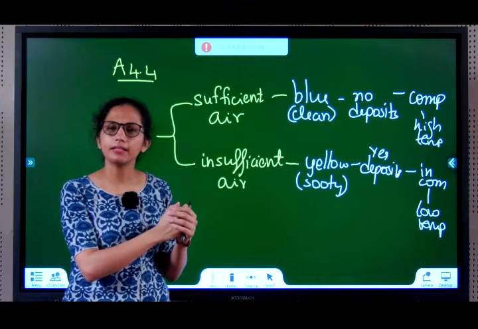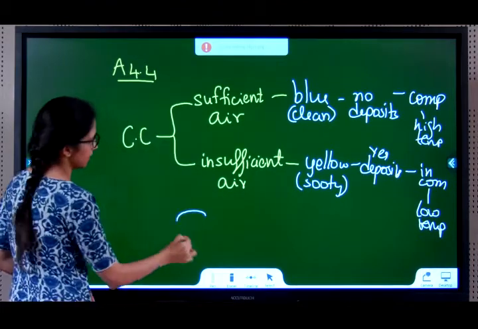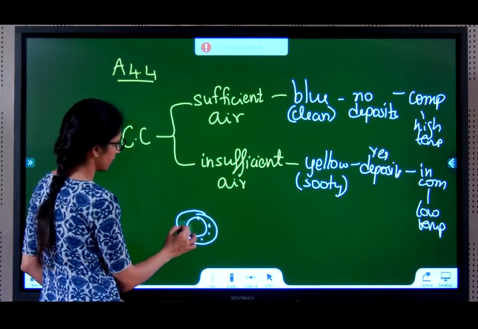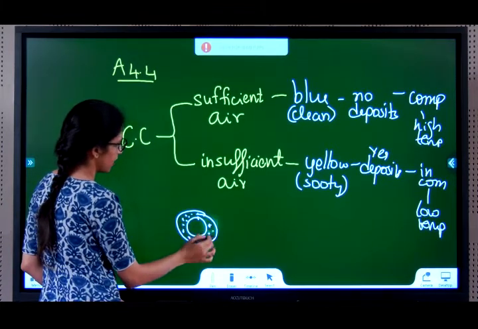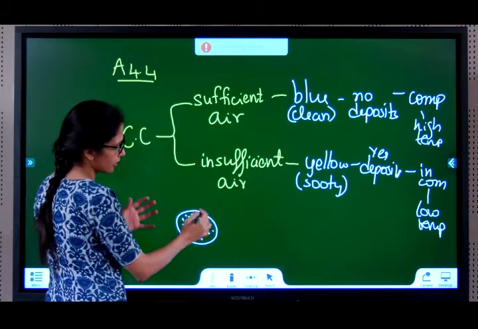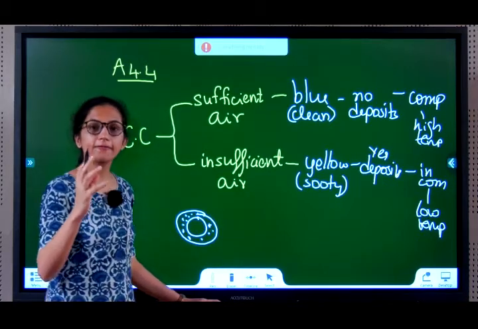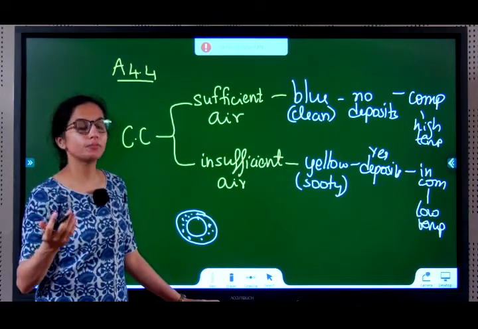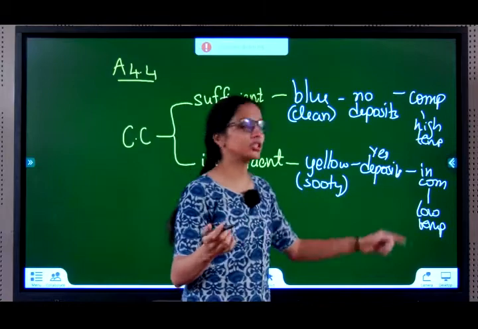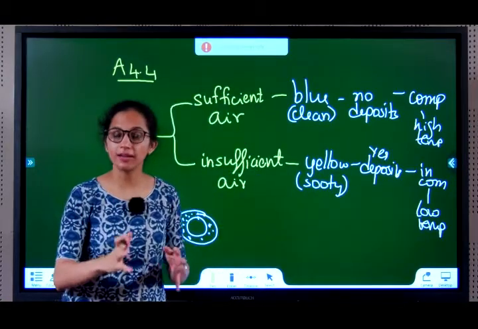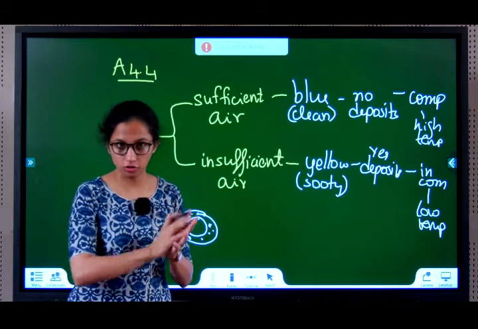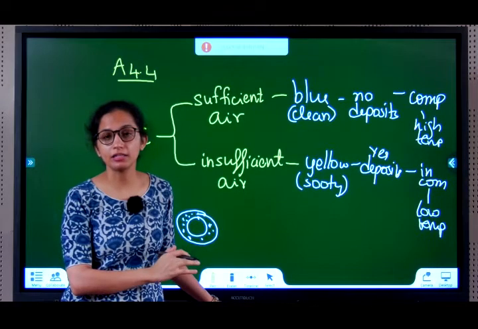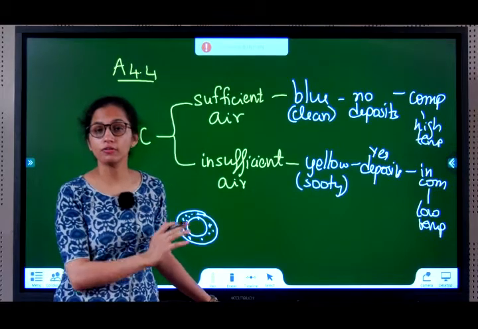Why does that happen? Because in your LPG burner, there are holes here if you observe, right? If the holes here are blocked, there is insufficient air for it to burn. If there is insufficient air for it to burn, it will give incomplete combustion. That means if you observe a yellow flame, you should actually be getting a blue flame on your LPG gas. But if you observe a yellow flame, it means your burners need to be cleaned because your air holes are blocked.